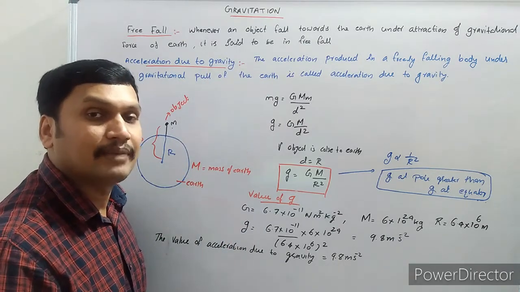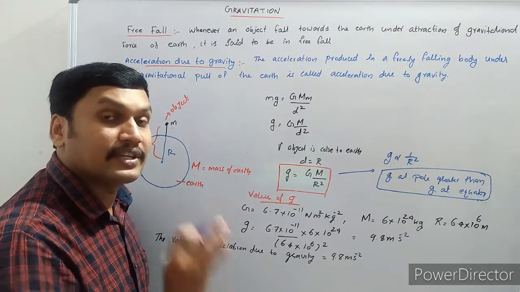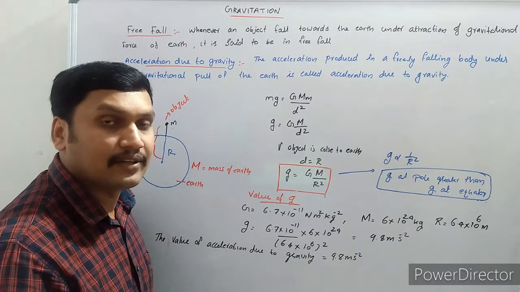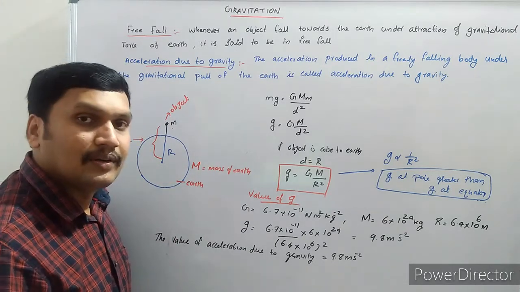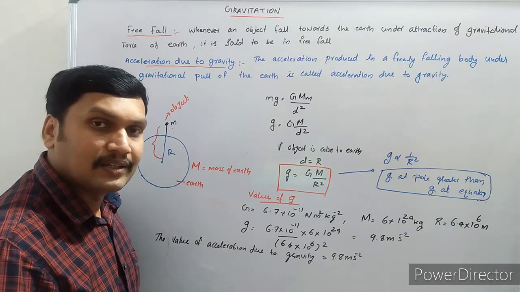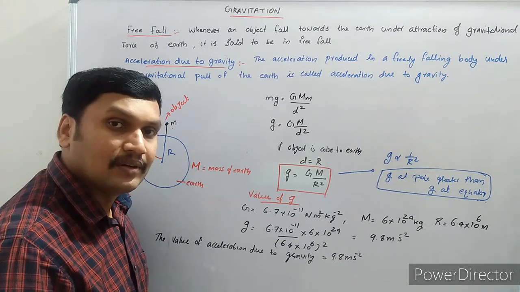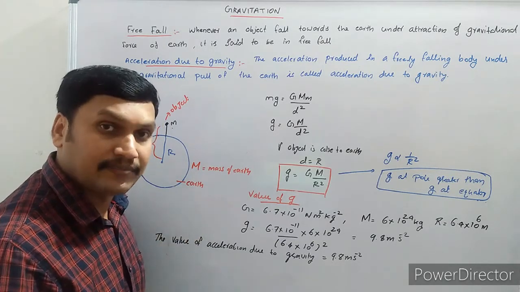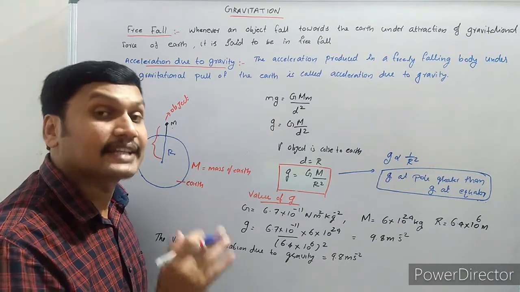So free fall is nothing but falling under gravity. Gravitational force is the only force acting on that object. Now, when an object is in free fall, a force is acting on the object. Whenever a force is acting on an object, its velocity will change, or otherwise, we can say it is accelerated.